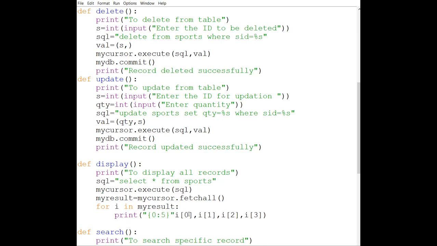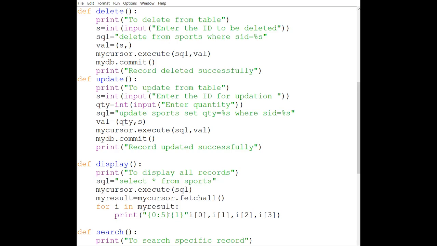For example, I'm giving 5 spaces. It means my 0th information must be displayed with 5 spaces.